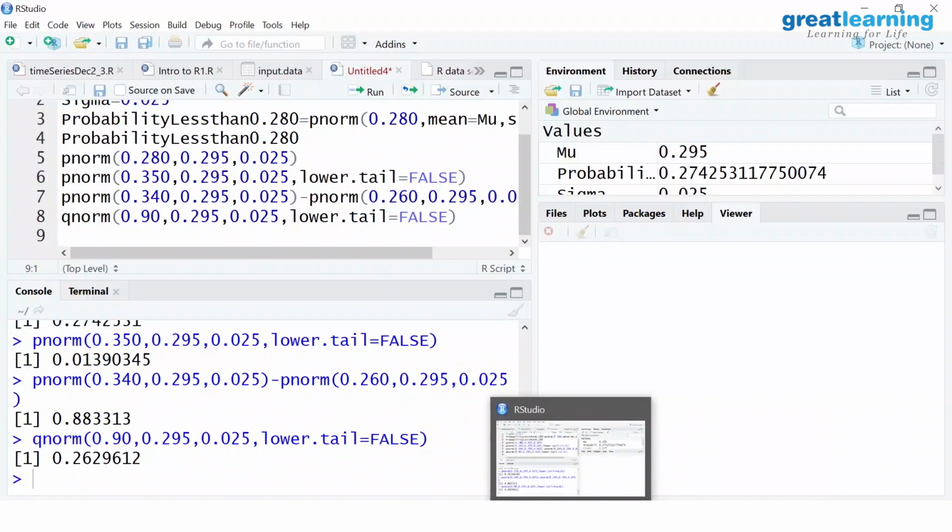You get the answer. So marrying R and Excel as the greatest partners, a married couple who will never have a divorce. So that's what I'm saying.